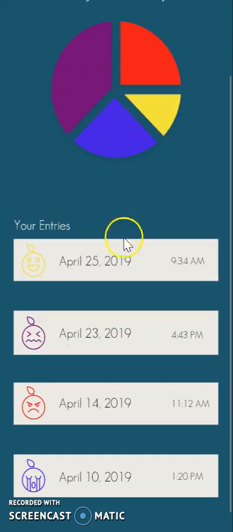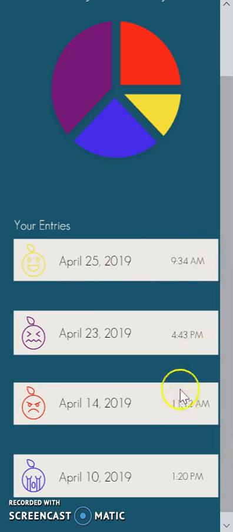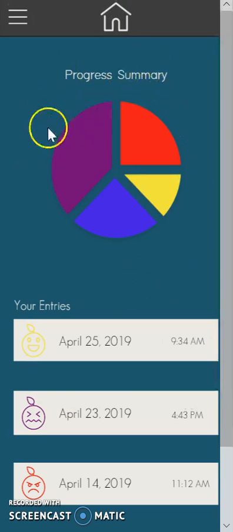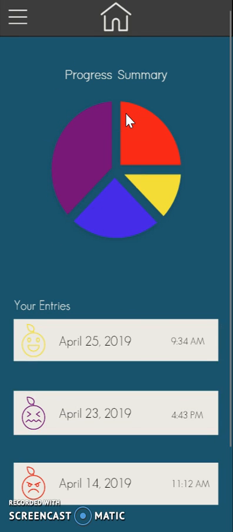Now this screen is where all your entries are going to be uploaded. It's going to show you the face that you picked when you did your entry, the date and the time that you did your entry, and then it'll accumulate in this little pie chart, so you can see which emotion you're gearing more towards.